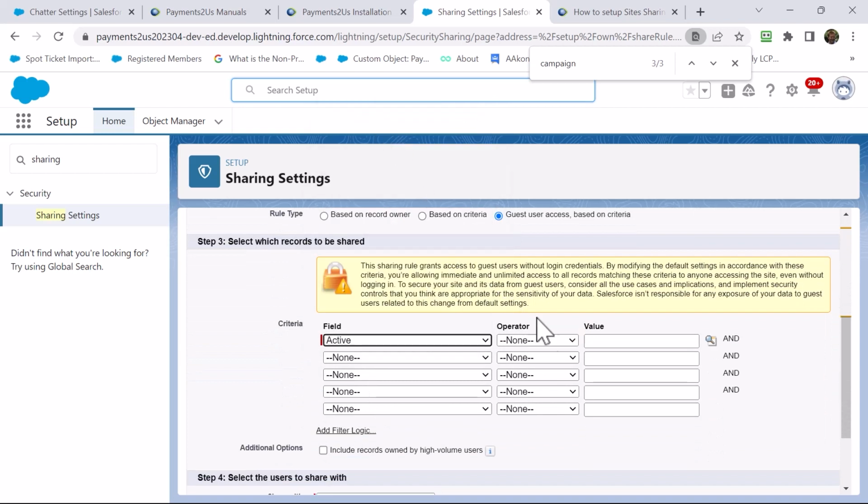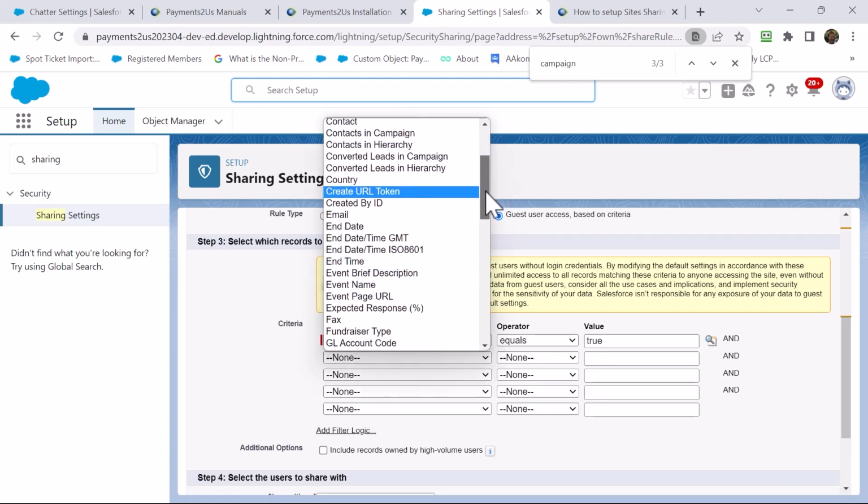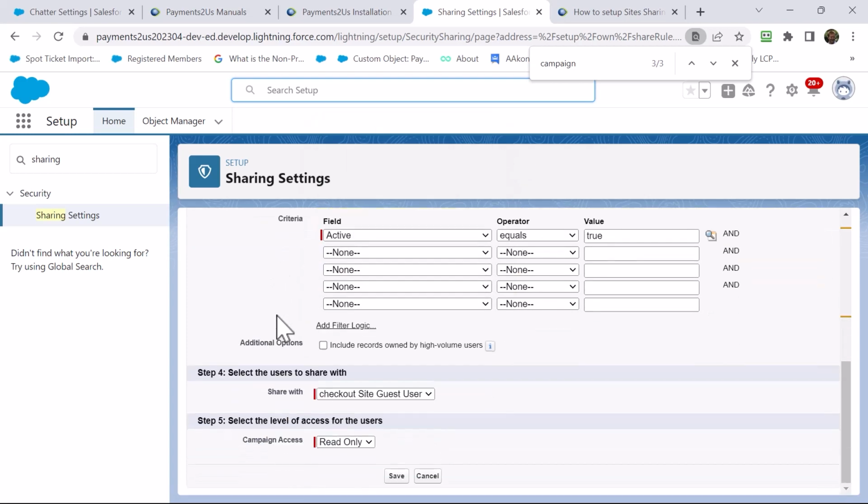The rule says active campaigns equals true, and then often we'll also have publish on web equals true as well. In this case, I'm going to make it just only active ones. You may have more than one site here, particularly if you're using Experience Cloud. So select the correct site. I've only got one, so that makes it nice and easy. I go save and then OK.